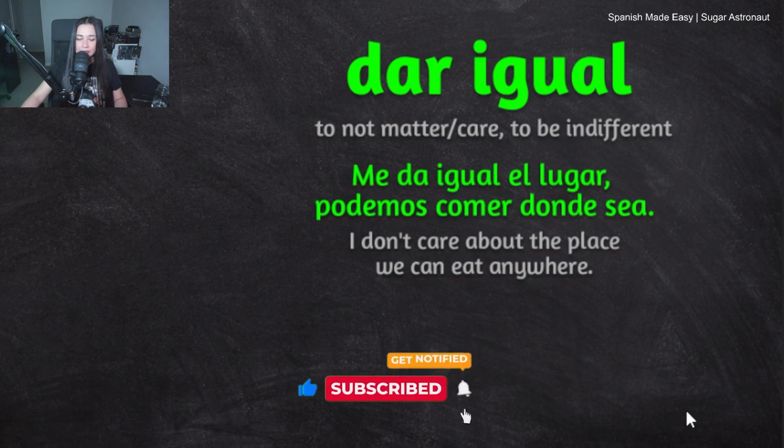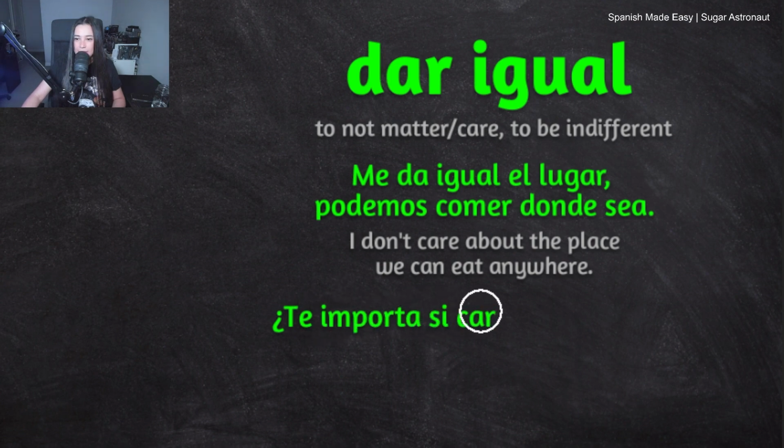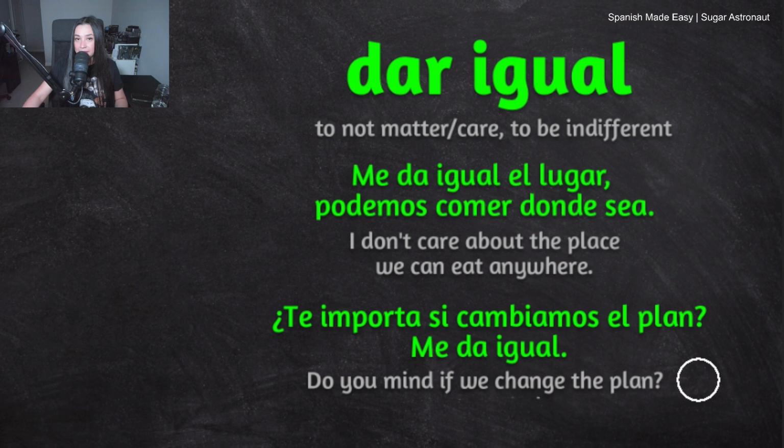Let's move on. Let's look at another example using this phrase. ¿Te importa si cambiamos el plan? Me da igual. So this means, do you mind if we change the plan? I don't mind. Okay, so if someone asks you any question, and you really don't care about it, or it doesn't matter, you can say me da igual, and that's it. You don't have to say anything else if you don't want to.